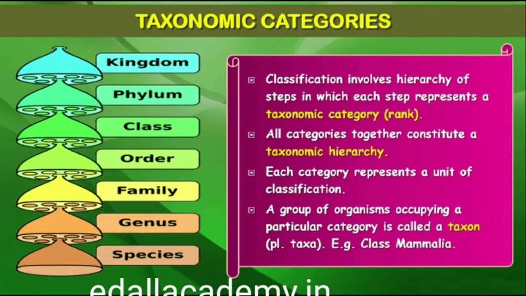1.3 Taxonomic Categories. Classification is not a single-step process but involves hierarchy of steps in which each step represents a rank or category. Since the category is a part of overall taxonomic arrangement, it is called the taxonomic category, and all categories together constitute the taxonomic hierarchy. Each category, referred to as a unit of classification, in fact, represents a rank and is commonly termed as taxon, plural, taxa. Taxonomic categories and hierarchy can be illustrated by an example.